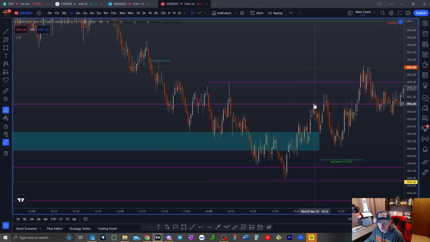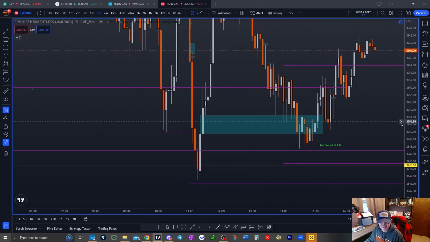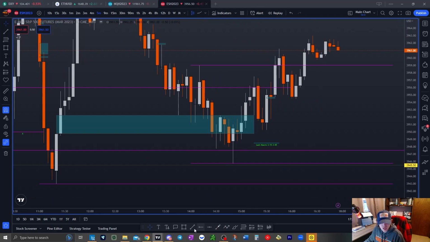We shift up, we shift up, we shift up. I like entries within here, this down candle, but we have to keep in mind that this low can hold. You go to a 5-minute time frame, we have to keep this in mind as well, that we have an order block that's right here on the 5-minute time frame, this down close candle. And we also have breakers.